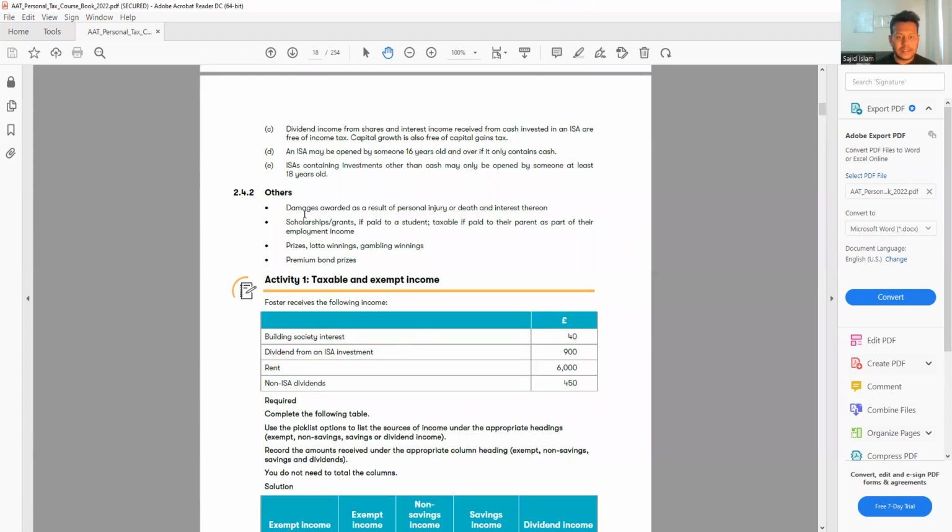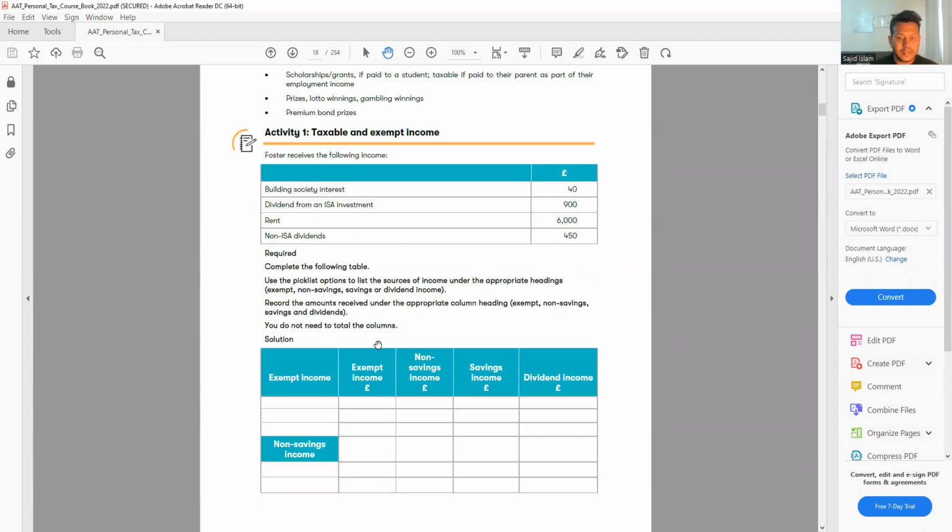And others, we have damages, of course. If there is a personal injury or damage and you get any money, that will be tax-free. Scholarships, prizes, gambling, and premium bonds. So this sort of thing is tax-free. You don't have to pay tax on that.